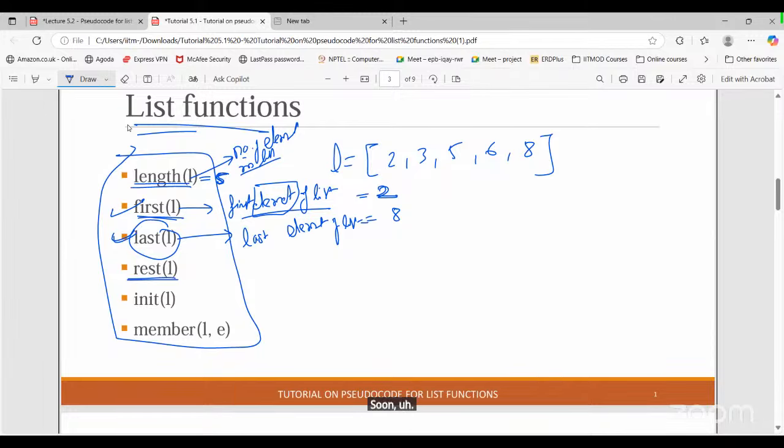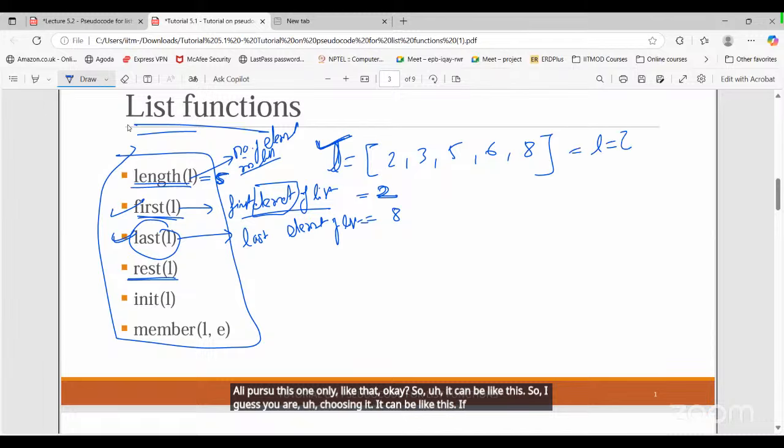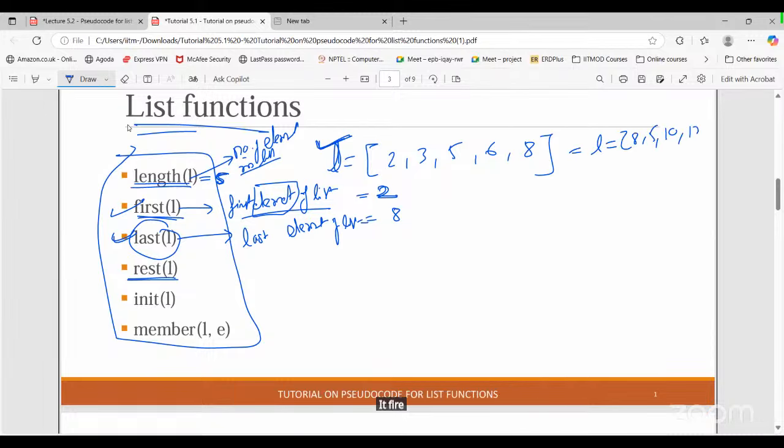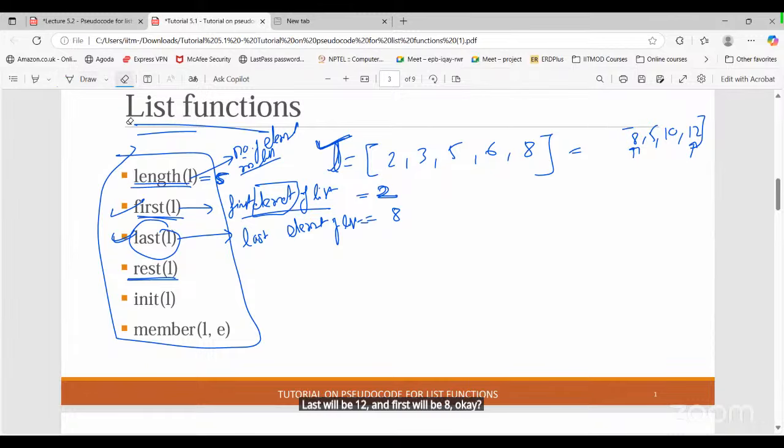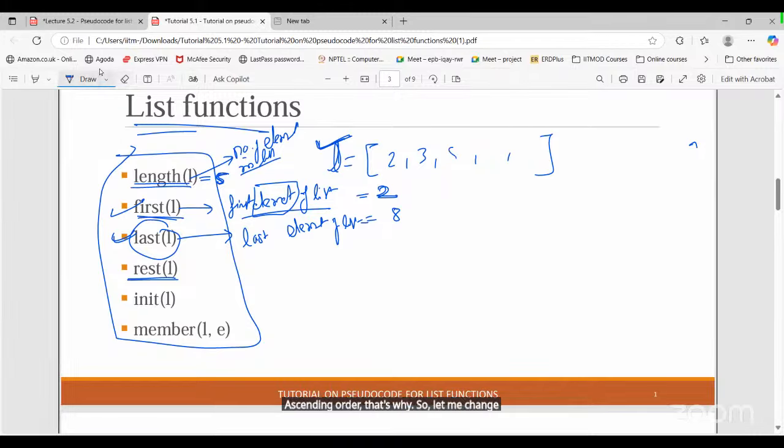While taking the last element, should we arrange it in some order? No. You have to consider the given order only. L equals this one only, like that. So I guess you are confusing it. It can be like this: if I say L equals 8, 5, then 10, 12, like that, in that case last will be 12 and first will be 8. Yeah, I guess I had considered this in ascending order. So let me change this. Don't get confused.